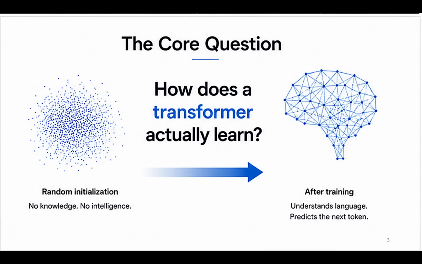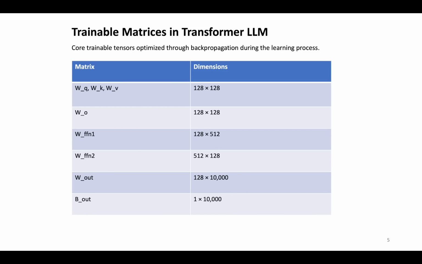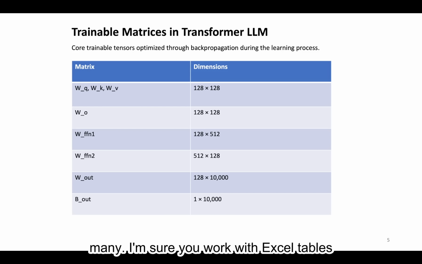When we talk about AI, any AI, we should first clarify one thing. Are we talking about training a model or using an already trained model, what we call inference? Today, we'll focus only on the training process. So, our goal is to create and save to file 8 two-dimensional matrices, where the number of rows and columns ranges from 128 to 10,000. Not that many. I'm sure you work with Excel tables much bigger than that. And once they are created, we'll save those 8 matrices into a file, and that file will become our AI model, ready to answer questions.